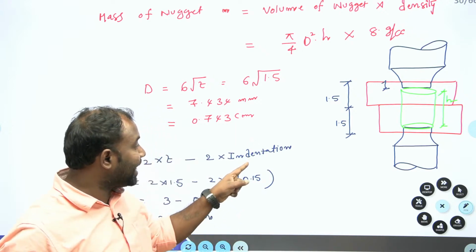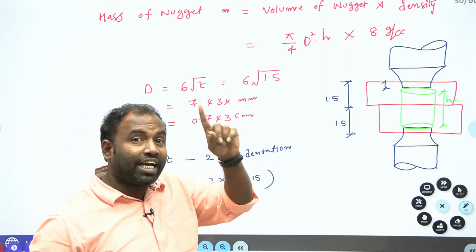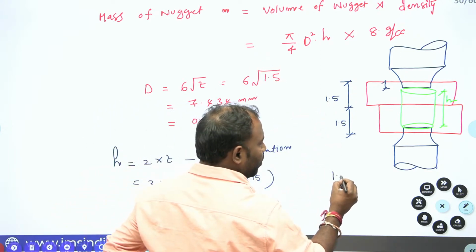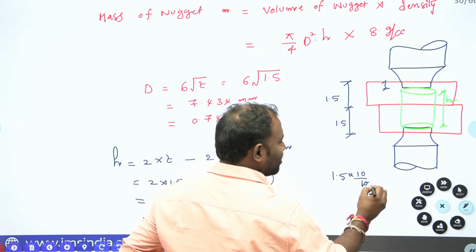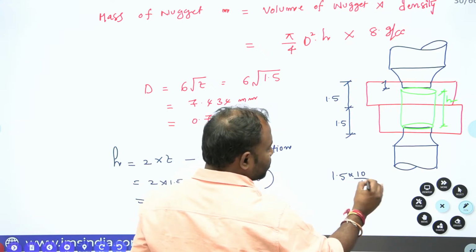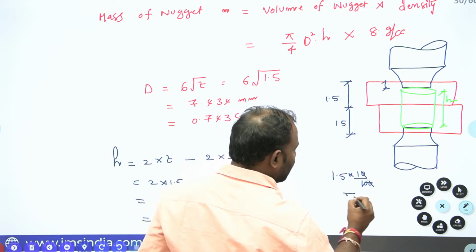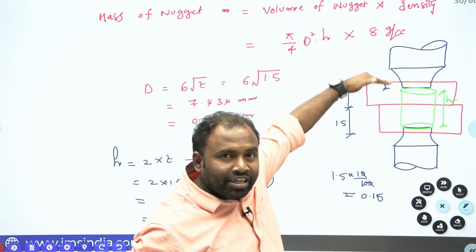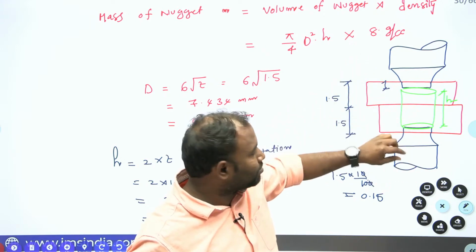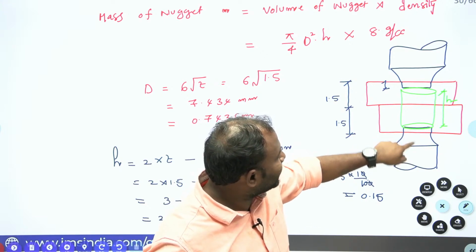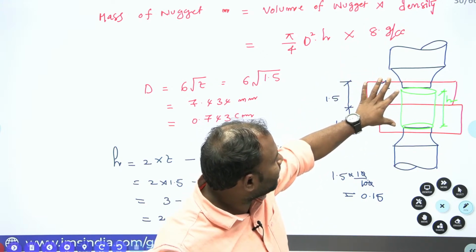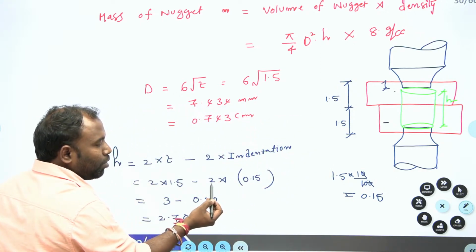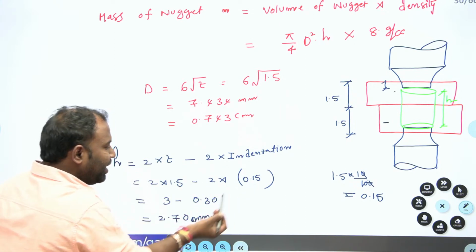So here, guys, be very careful with the indentation. How much indentation? 10% on the top side, 10% on the bottom side. What is that 10%? 1.5 into 10 by 100, isn't it? So it is going to be 0.15. So 0.15 mm is indented on the top side and 0.15 on the bottom side. If I deduct my bottom side indentation and top side indentation, I can get the height of the nugget, isn't it? That is the reason why the indentation on both the top and bottom side is 2 times 0.15.